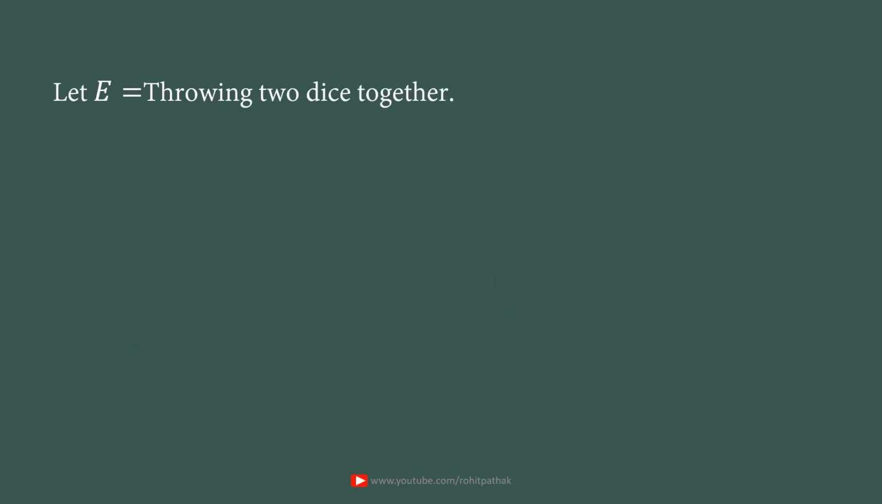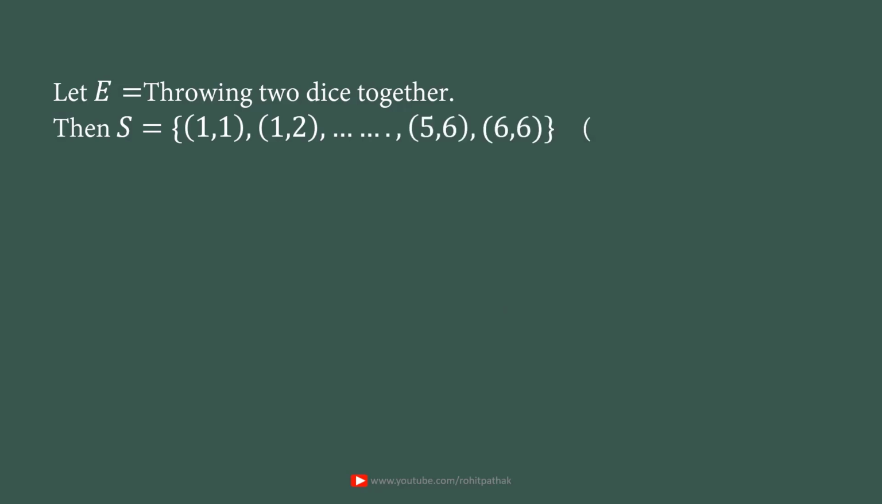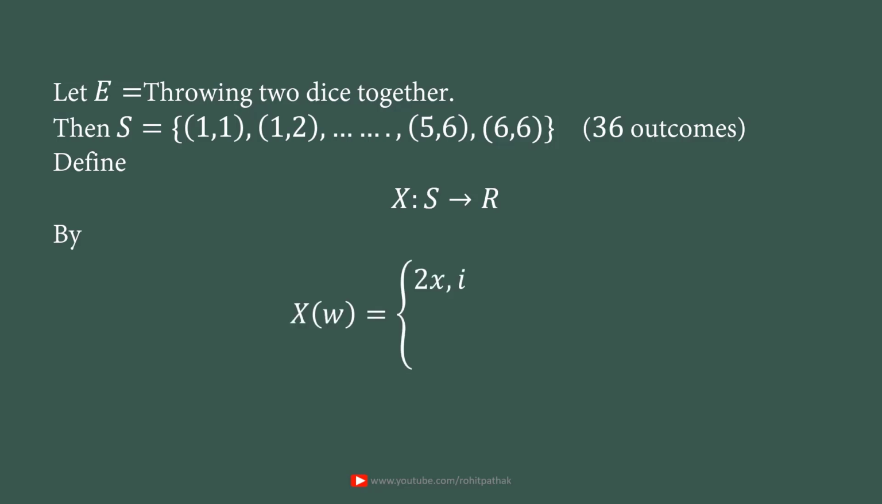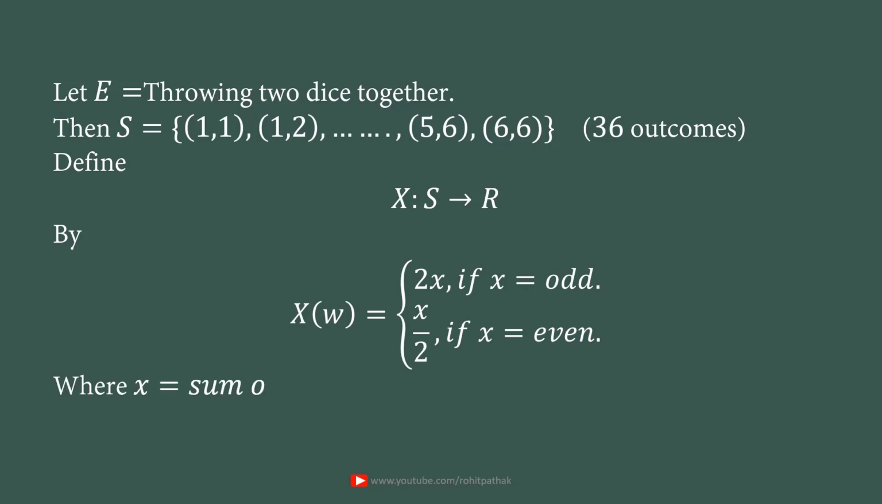Again take the experiment throwing 2 dice together, then S will be the sample space containing 36 outcomes: (1,1), (1,2) up to (6,6). Define X from S into R by X(w) equal to 2x if x is odd and x by 2 if x is even, where x is the sum of numbers in w. That means x will assume the values from 2 to 12, because the minimum sum possible in w is 2 and the maximum sum is 6 plus 6, 12.